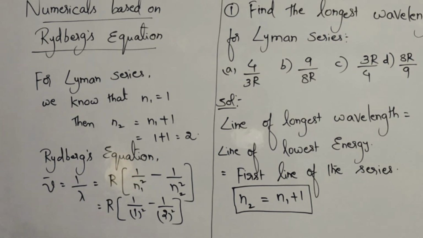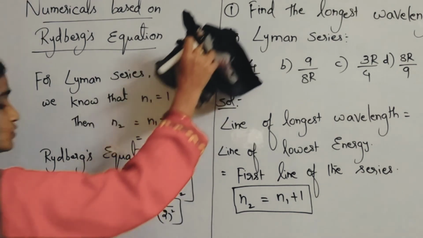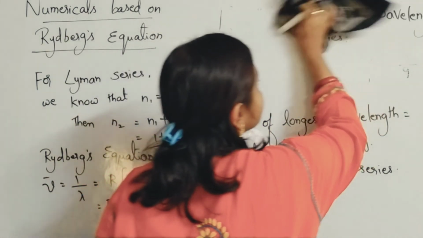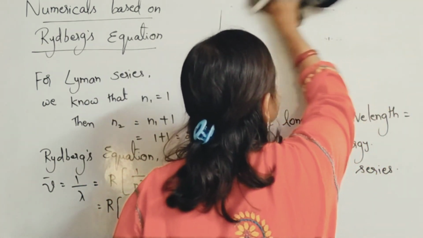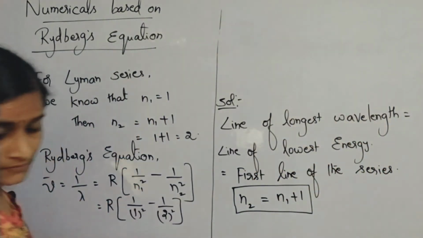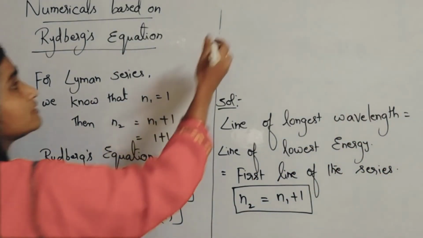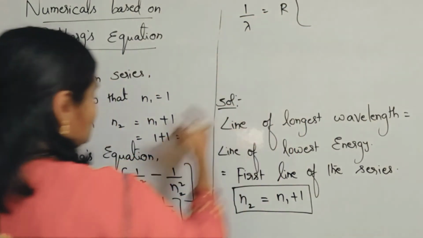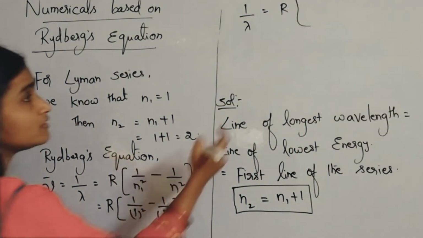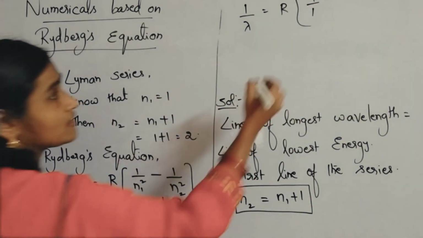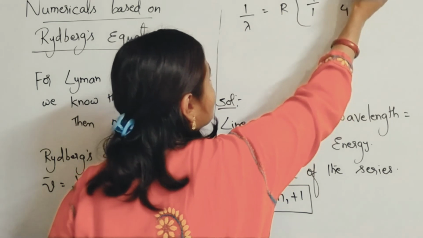Okay, so 1 by lambda is equal to R into 1 by 1 square, which is 1 by 1 only, minus 1 by 2 square, which means 1 by 4.